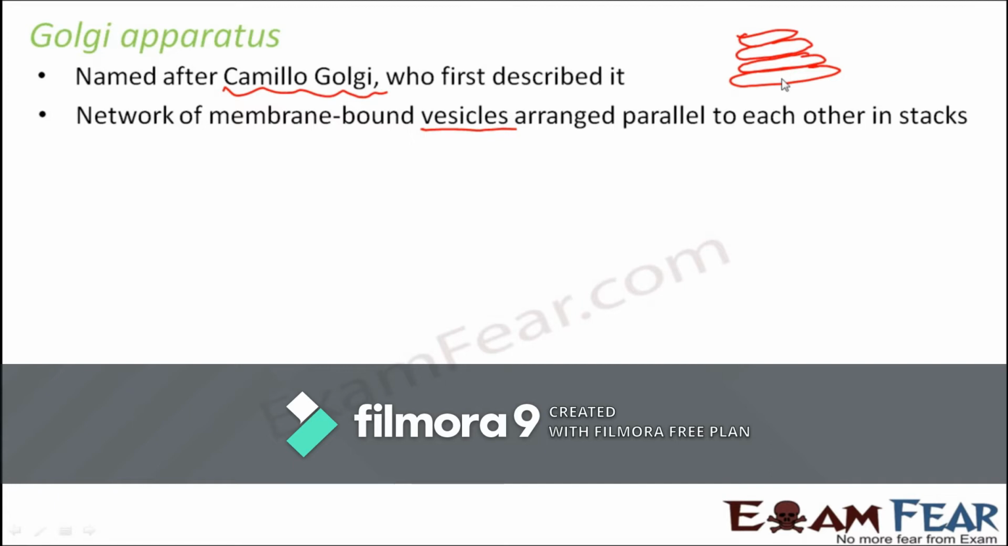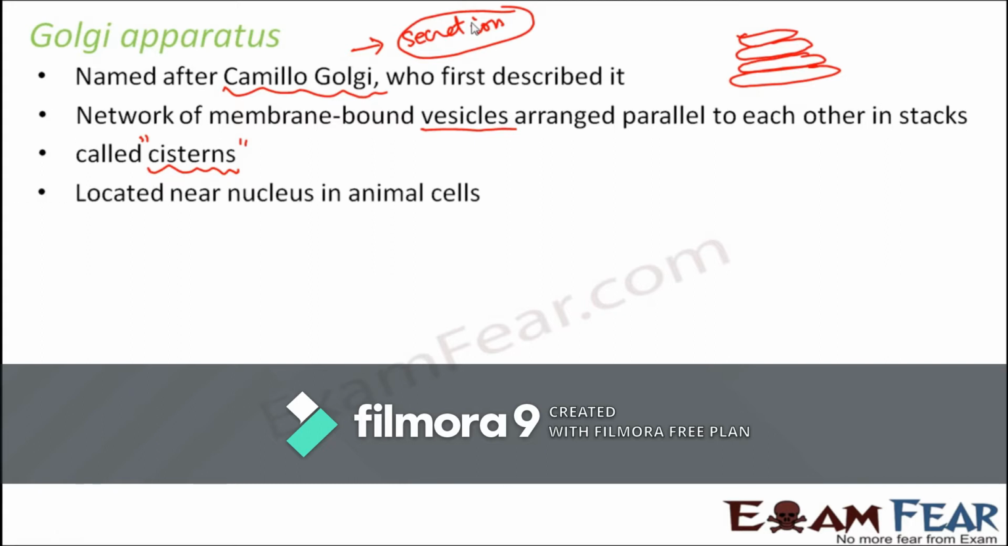This stack in which the vesicles are arranged is called cisterns. This is the term given to the stack of the vesicles which are arranged parallelly. And such a network together forms the Golgi apparatus. These are mostly seen in cells that are actively involved in secretion of chemical products. Secretion is one of the important roles of Golgi apparatus. We will look at the functions of Golgi apparatus, but before that, let us see where they are located.